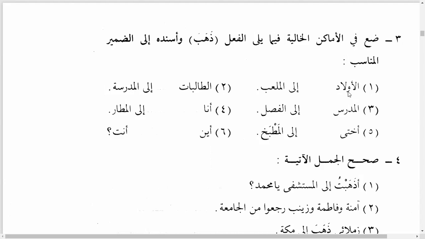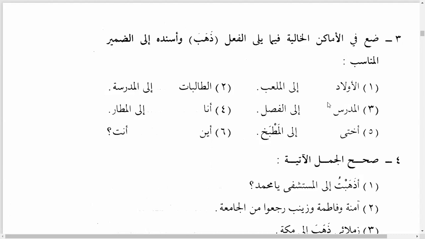For example, al-awladu is plural, so the verb that we have to use also has to be plural. And why do we have to make it plural? Because the subject and the predicate should match in two things. Do you remember? They should match in number and gender. So we cannot say al-awladu dhahabna. Can we say that? No. Dhahabna is used for feminine, so it will not match in gender. So we have to make sure that it matches in number and gender. So we will bring in the verb that is according to al-awladu.